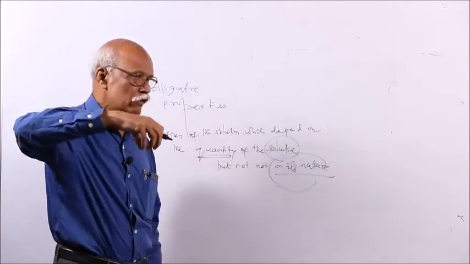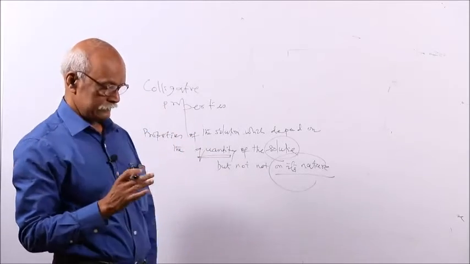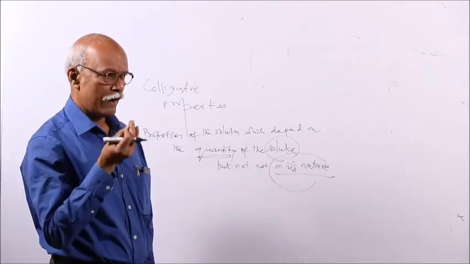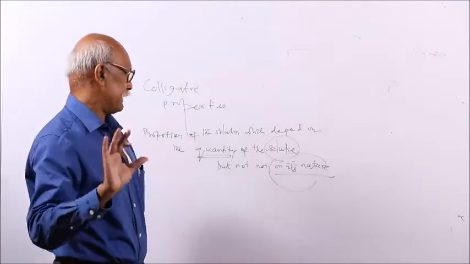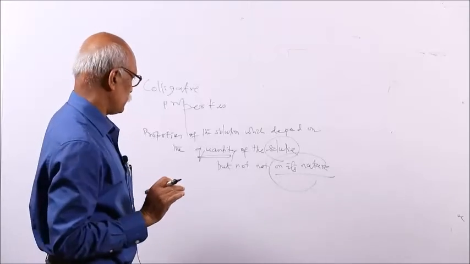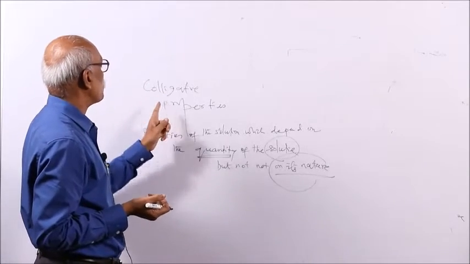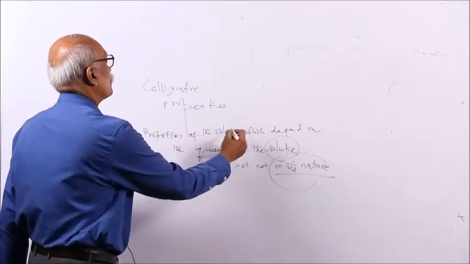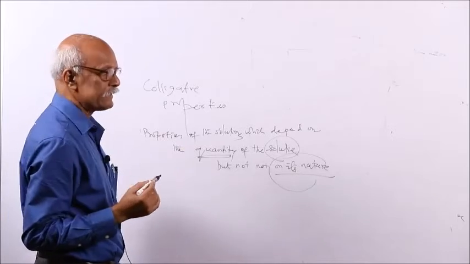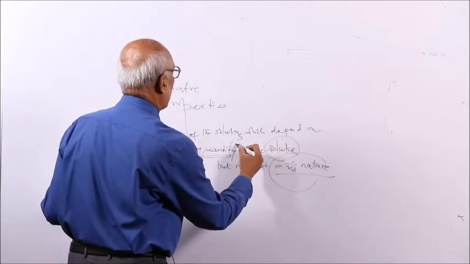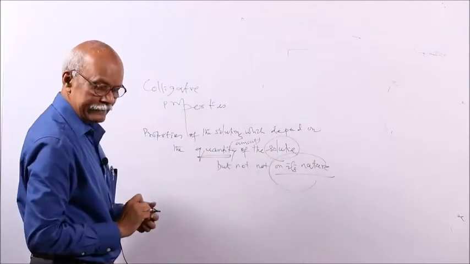If you add more amount of solute, then the property will change, but whether it is black or white, sour or sweet, the nature does not matter for these colligative properties. So remember, a colligative property is a property of the solution which depends on the quantity or amount of the solute. The more the amount, the more the colligative property.